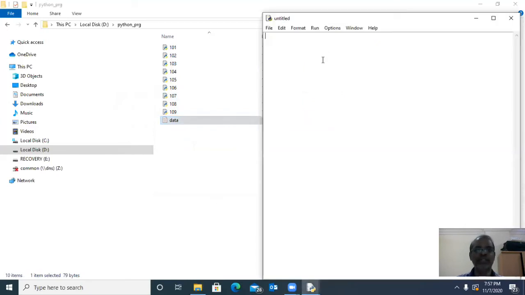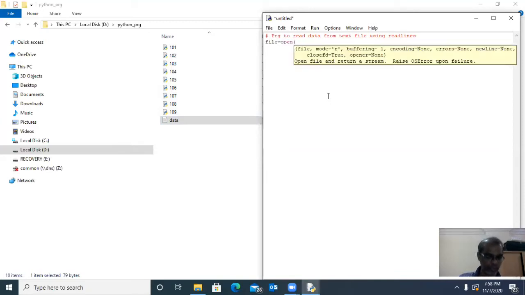First we will write file equal to open, to read the text file using readlines. The file name is data.txt.